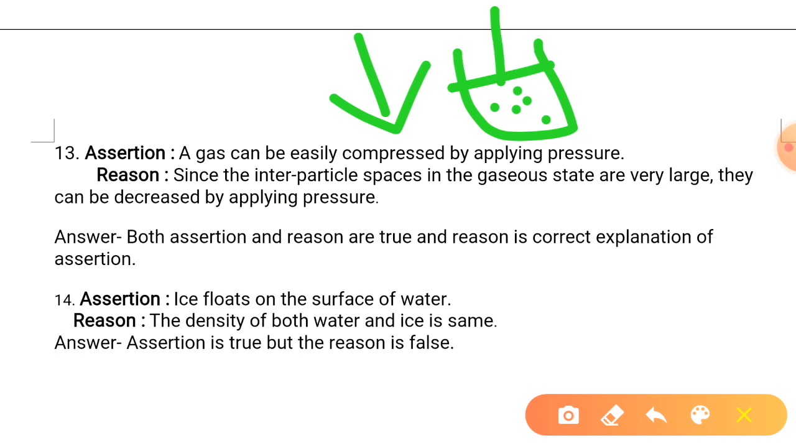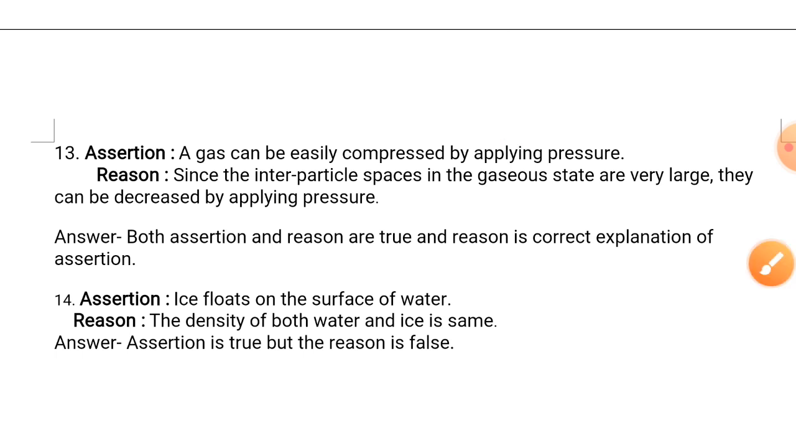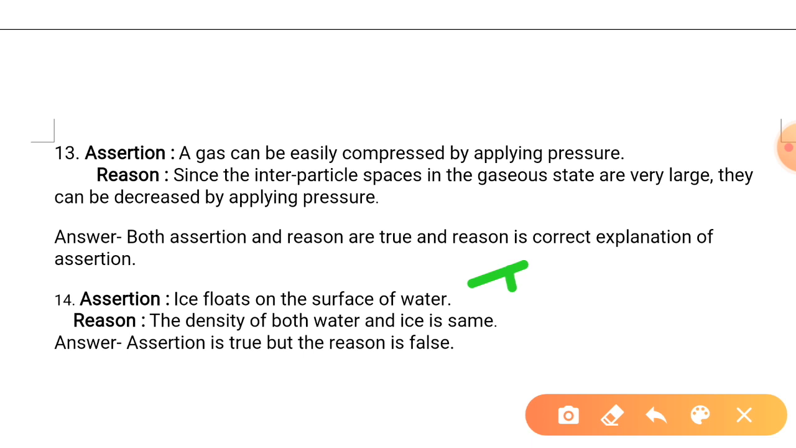Now the last one, assertion is saying ice floats on the surface of water. That is true. Now reason, the density of both ice and water is the same. It's not true. It's false. Just because ice has lower density than water. So the answer will be assertion is true but reason is false.